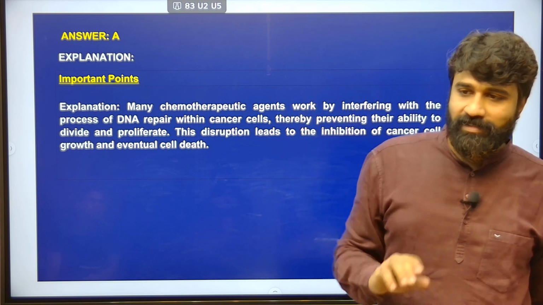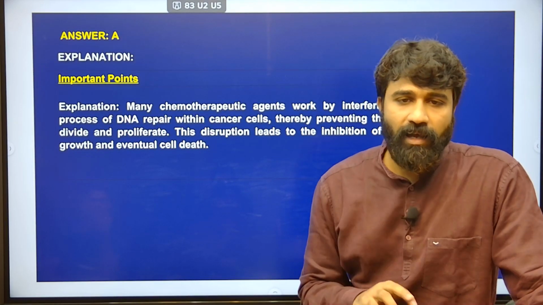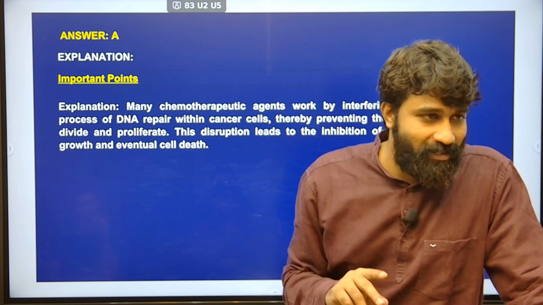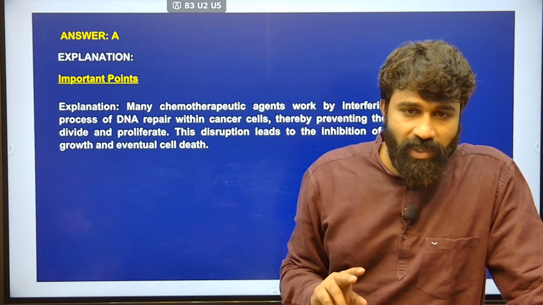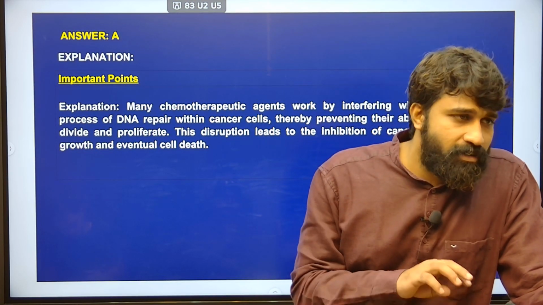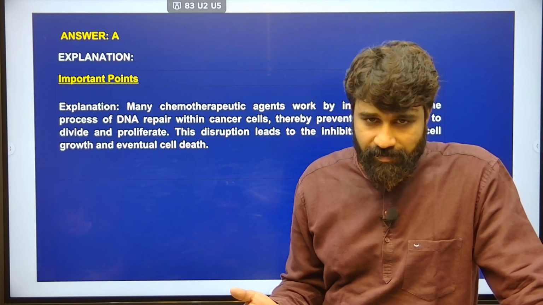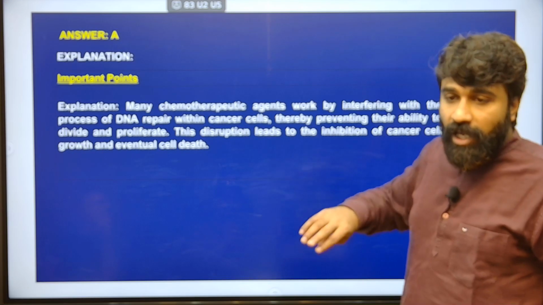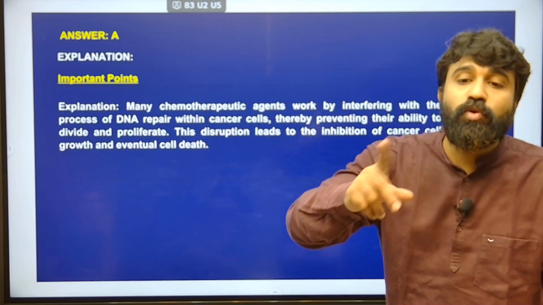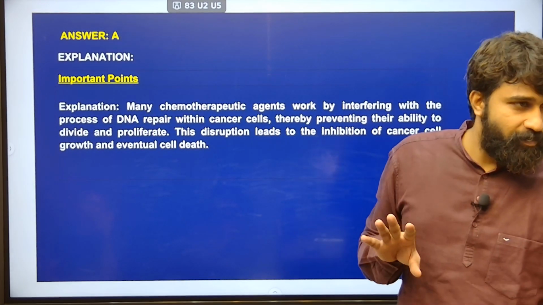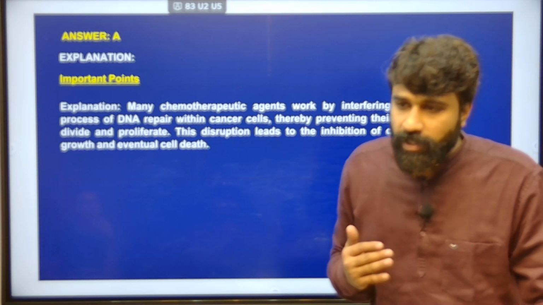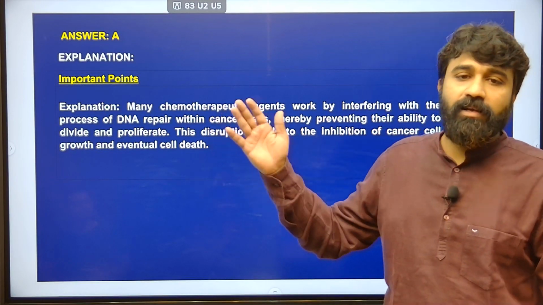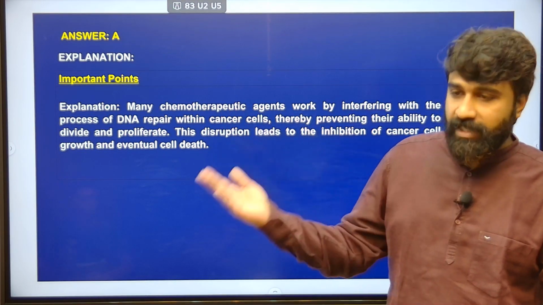If they interfere in this DNA repair, they will prevent the ability to divide. A cell has to multiply by dividing itself. This process is called mitosis and meiosis. This cell division and proliferation is uncontrollable with respect to cancer cells. So how do you control proliferation?